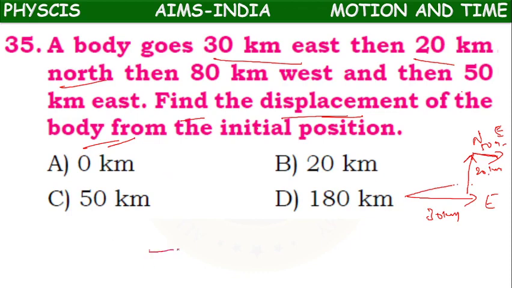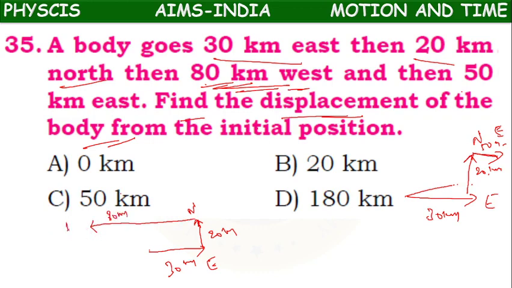One minute, children. It went 30 kilometers towards east, 20 kilometers towards north, then 80 kilometers towards west, again 50 kilometers along the same path, again 50 kilometers towards east.